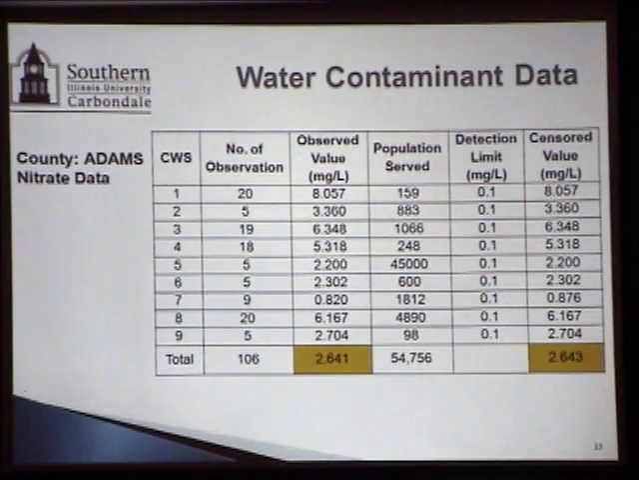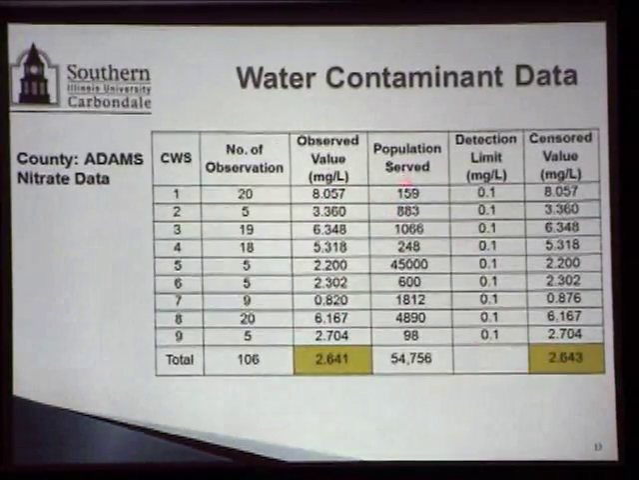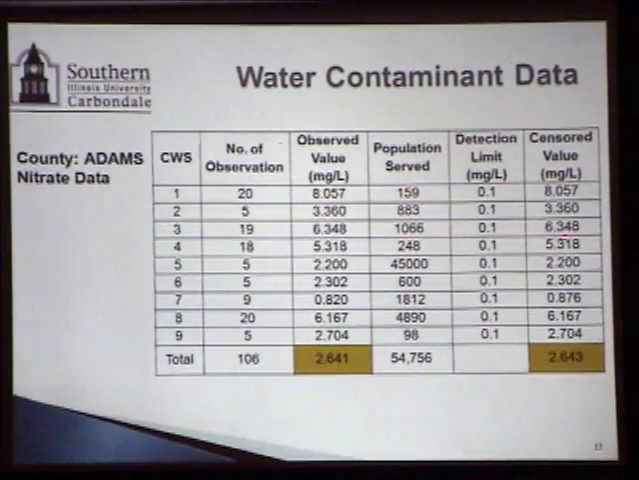Okay? And similarly, 3.36 was the average of the 5 observations that we had. But then, there were a total of 106 observations, and this average value that you see here, 2.641, is actually not an arithmetic average of these. This is actually a weighted average of these observed values in consideration with the population they serve.